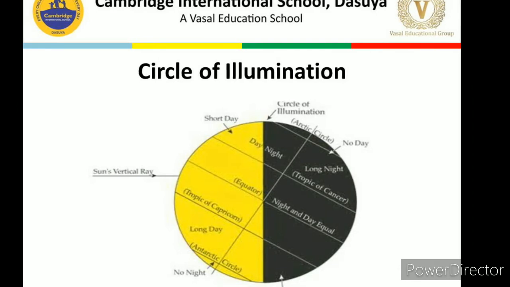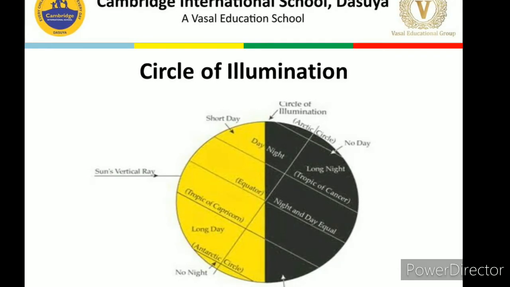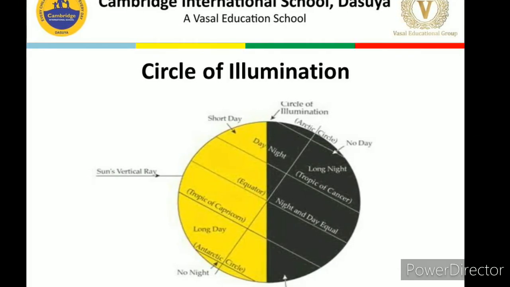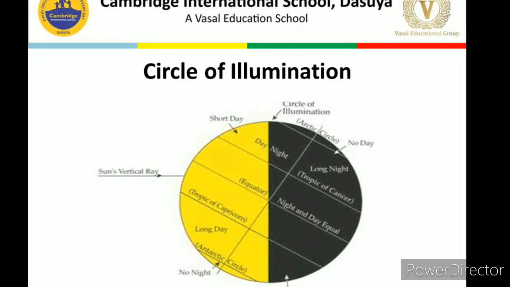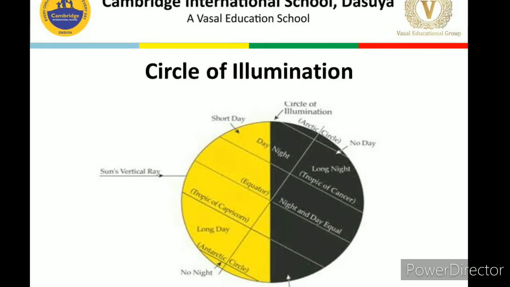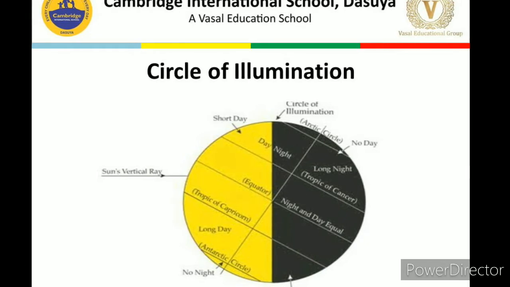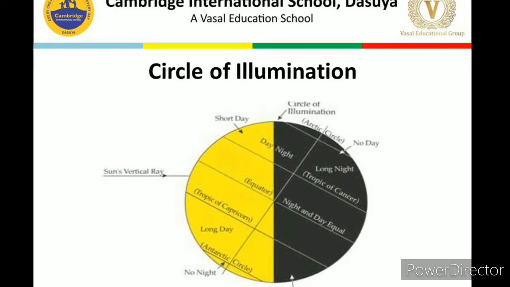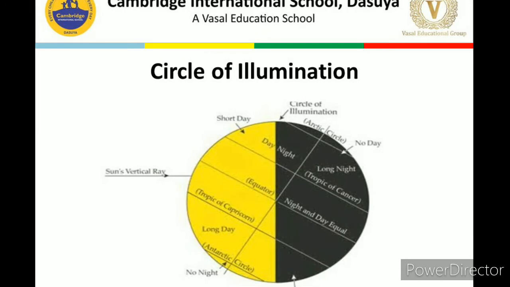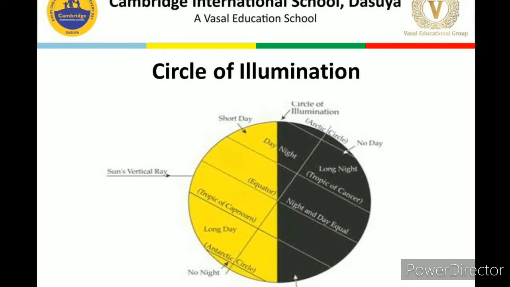Okay, the day portion, this yellow color, is representing the day, and this black color is representing the night. So there is one line which is dividing the day and the night on the globe. This is only the one part of the earth which we are able to see. Same is happening on the other side also.